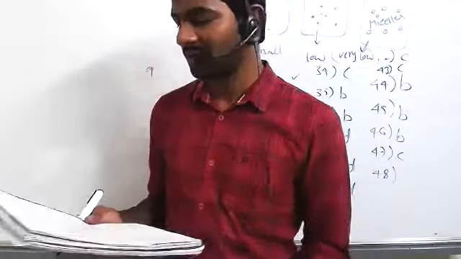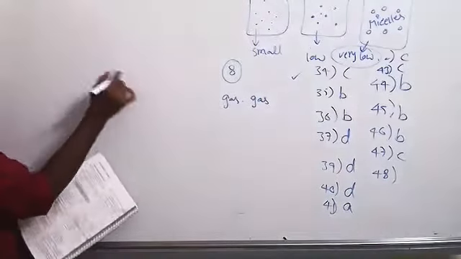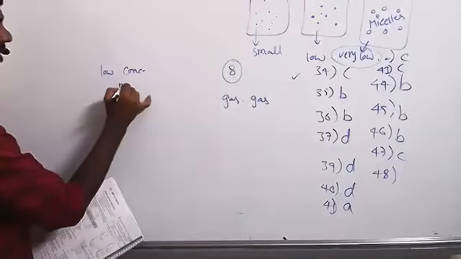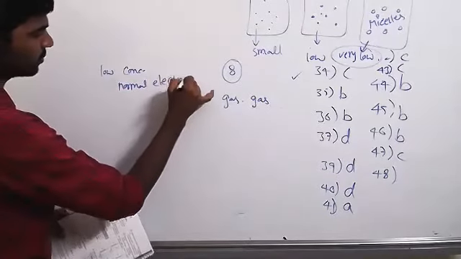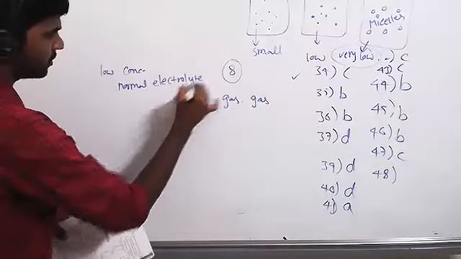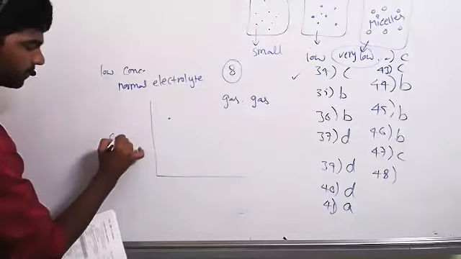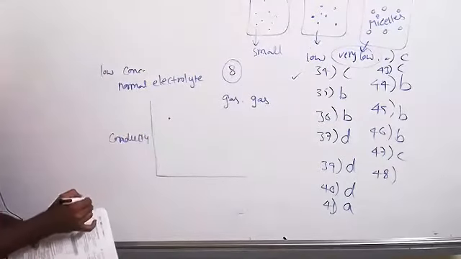So listen, why this? We know that a soap solution at low concentrations behaves as a normal electrolyte. A normal electrolyte has high conductivity, so it conducts a large amount of electricity.